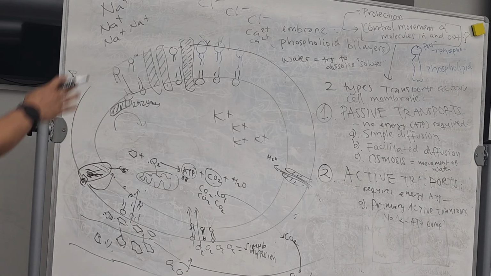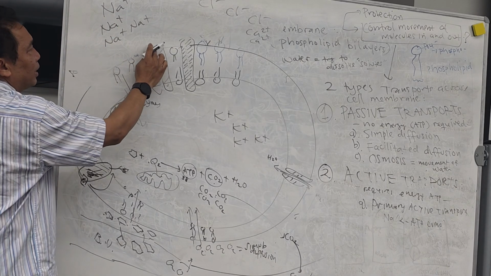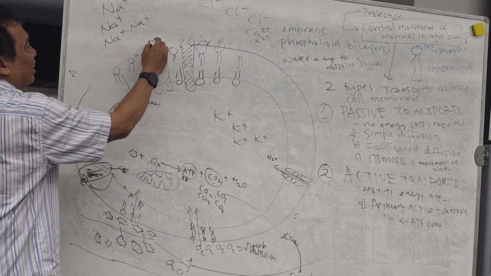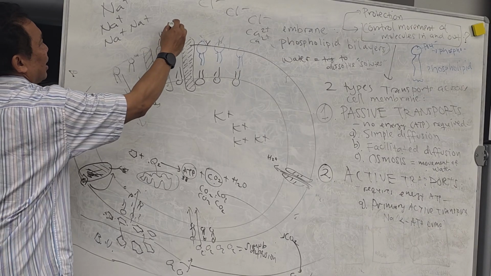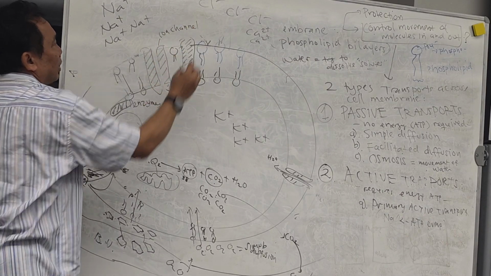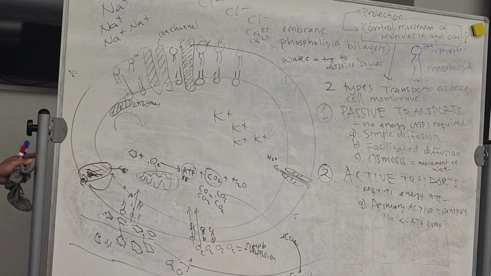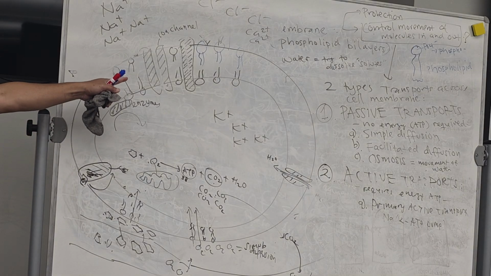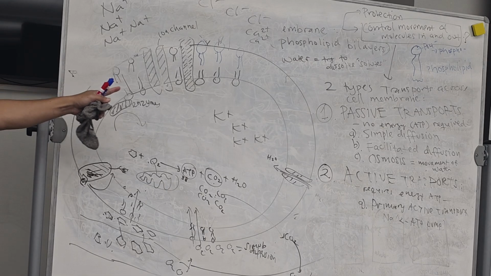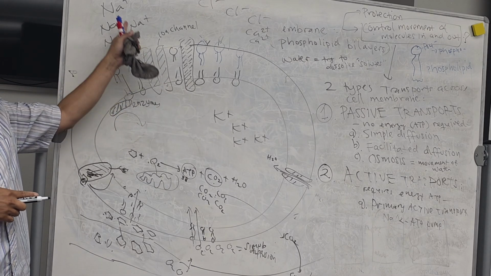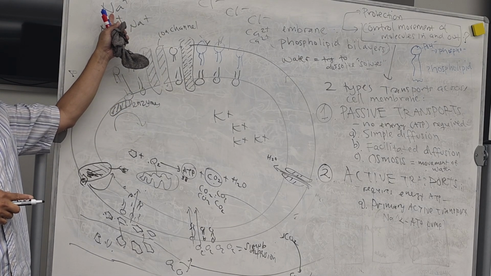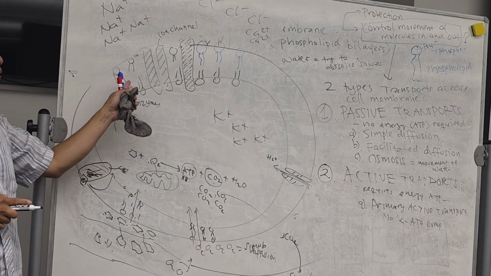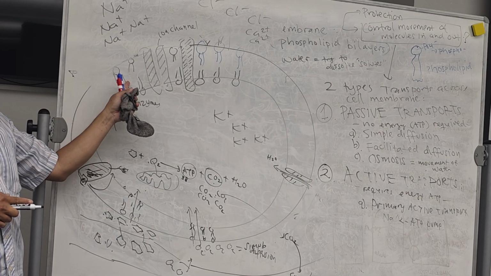Now, each ion will have a channel. This is what we call the ion channel. An ion channel is a protein. Protein function number 1, whether carrier, transporter, or channel. Why do ions need a channel? Because ions cannot move through the lipid.